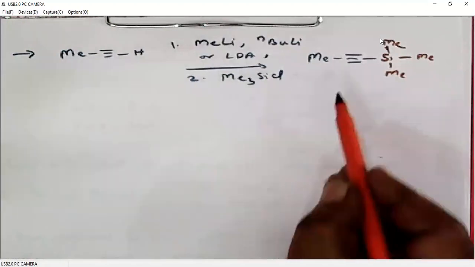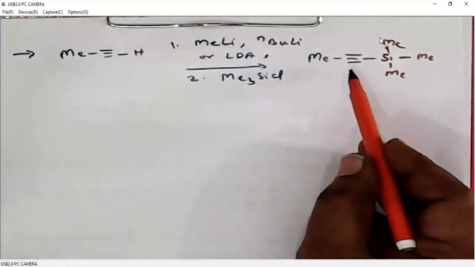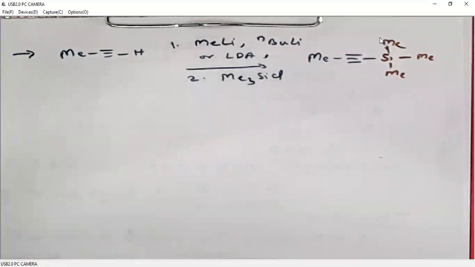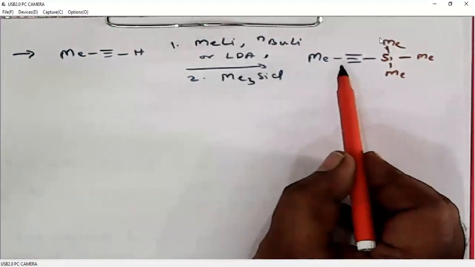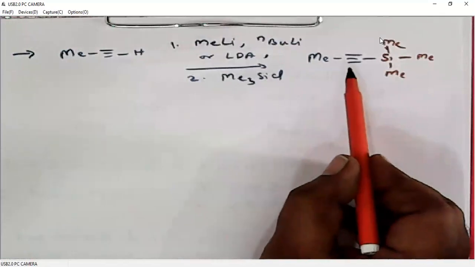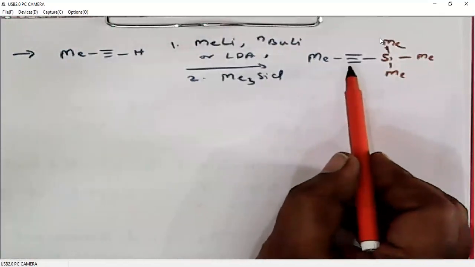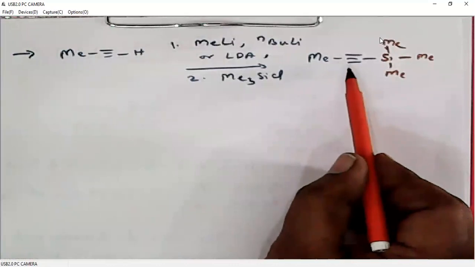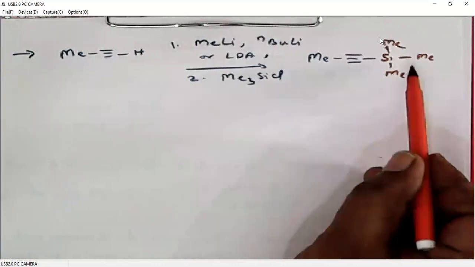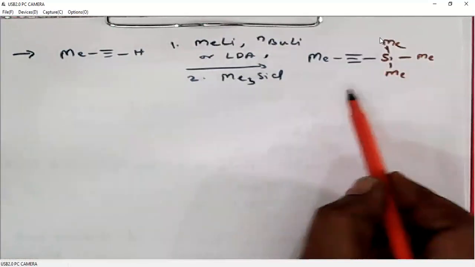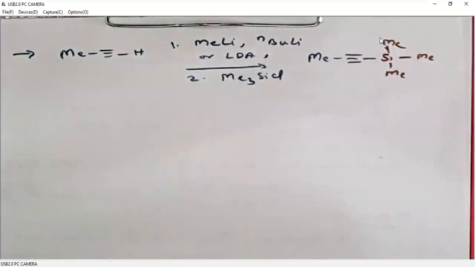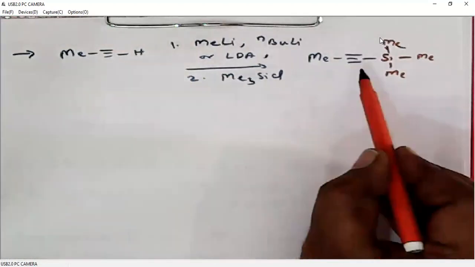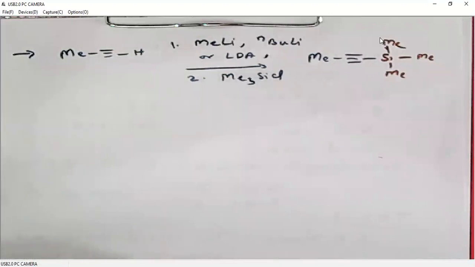When we want to reduce this triple bond with some hydrogen and palladium, it is not easy for this triple bond to undergo reduction. So when we have two different triple bonds and we want to differentiate them, we can selectively protect one of the triple bonds as TMS. We substitute a hydrogen with the TMS group so that it becomes bulky, and the triple bond will not be involved in the normal reactions.